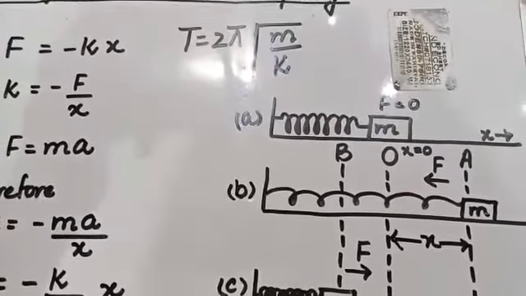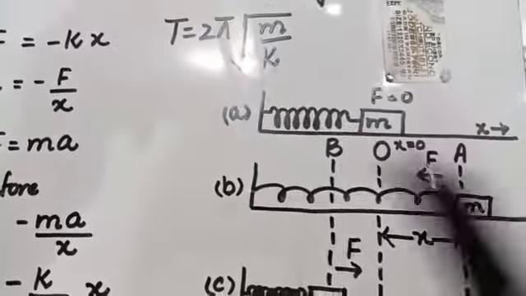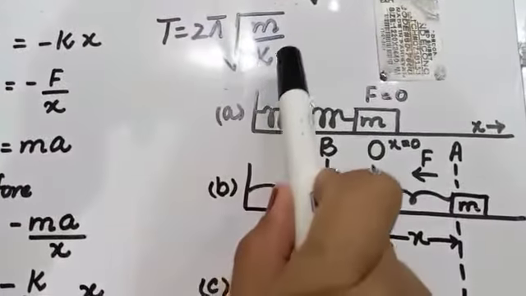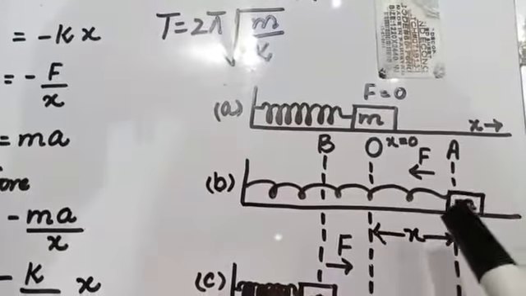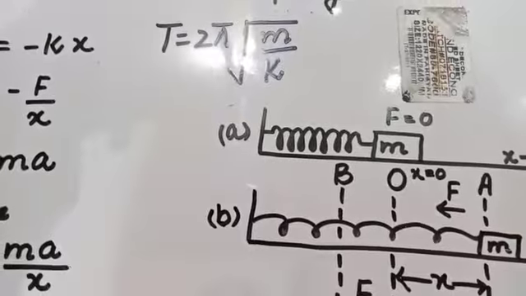If we have to calculate the time period of motion of mass attached to a spring, then we can use this formula. Time period is equal to 2 pi under root m over k, where m is the mass attached to a spring and k is the spring constant. 2 pi is the constant term.